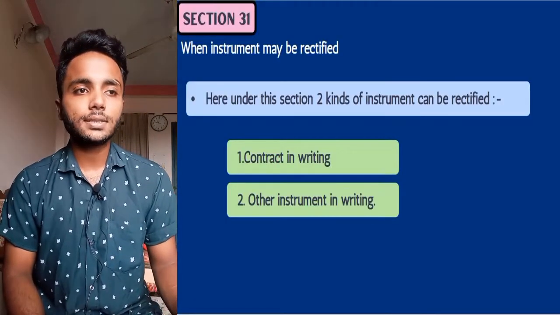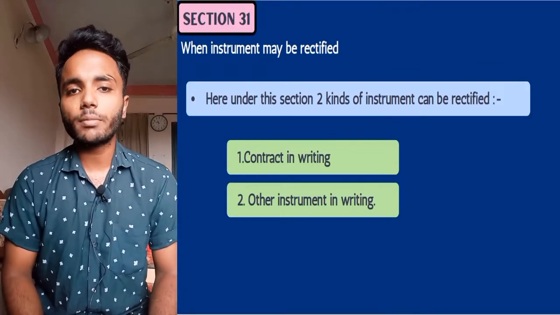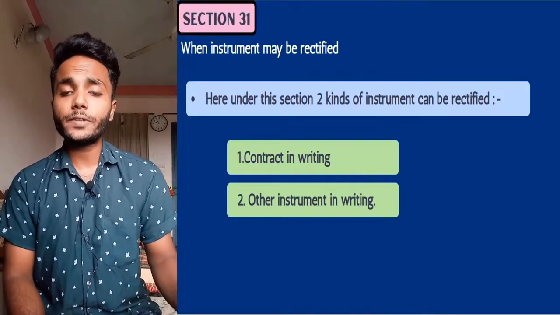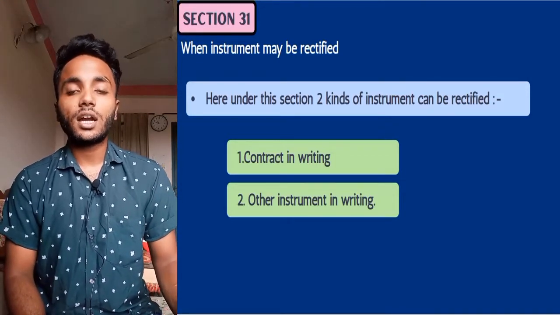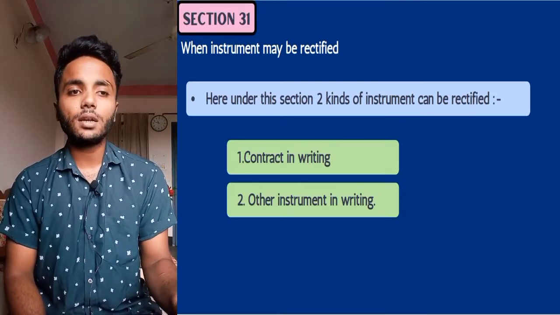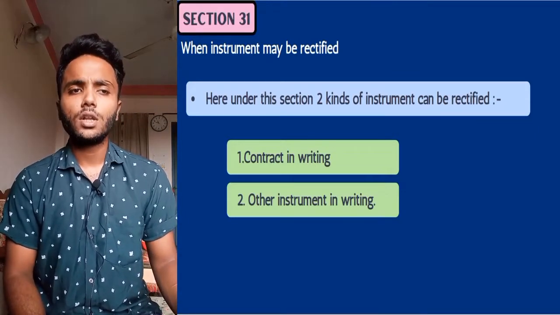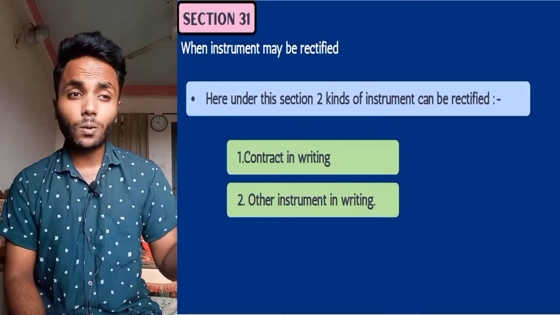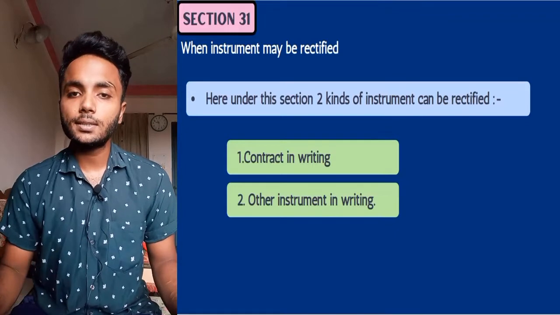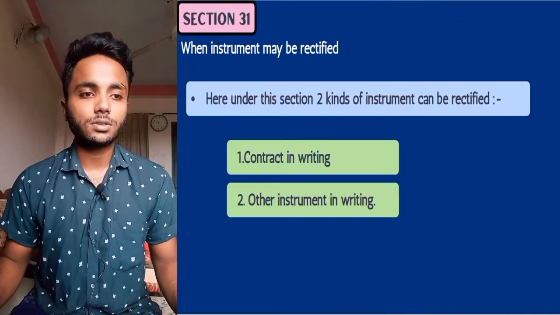Now we will discuss section 31. Under this section, two kinds of instrument can be rectified. First, a contract in writing, then another instrument in writing. So the contract which is written can be rectified and the other instrument which is written can be rectified. The documents or the instrument must be written in order to be rectified. Okay, a written instrument, we need to show that.